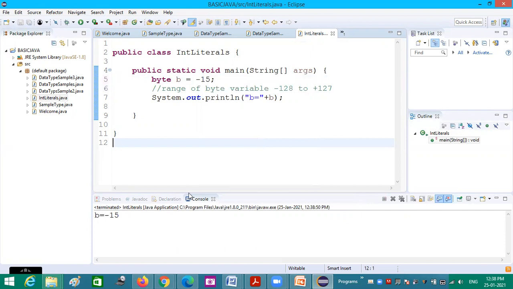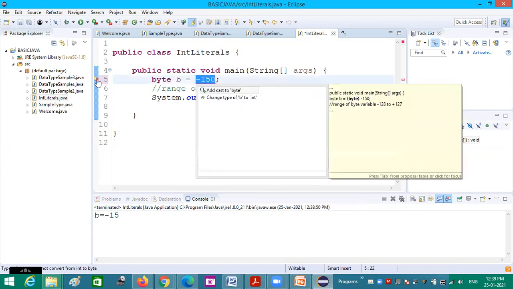Yes, b equal to minus 15. Yes, it is coming. So in the negative range, if I give minus 150, again it reports an error. You could see it suggests adding typecasting, manual casting is required: add casting to byte, or change type of b to int. So these are the suggestions this IDE is giving, but a normal Java compiler will report an error.